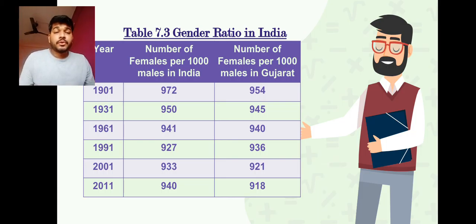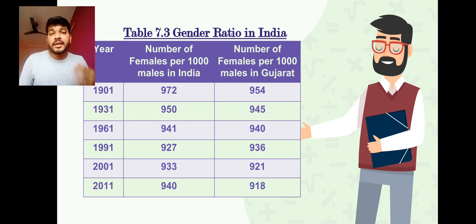So you have to see here, when we see the entire table, we find that from the starting till ending, it has reduced. If you directly see, 1901 there were 972 females and in 2011 there are 940 females, so over the period of time it has reduced. But we can conclude here that in India, from 1901 to 1991 it has reduced. After 1991 it has increased, it is growing now.